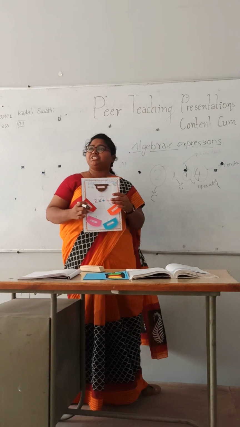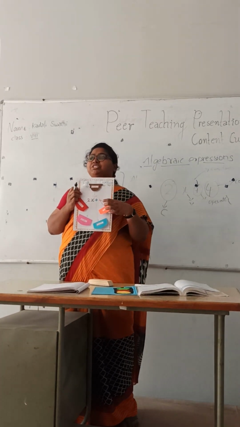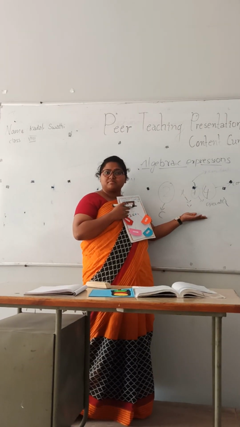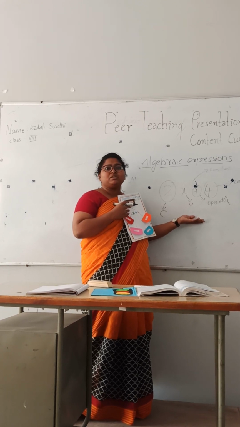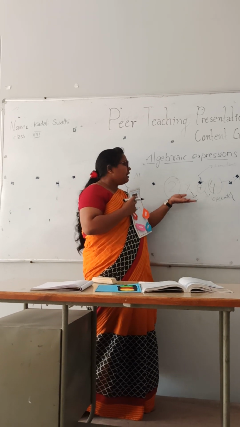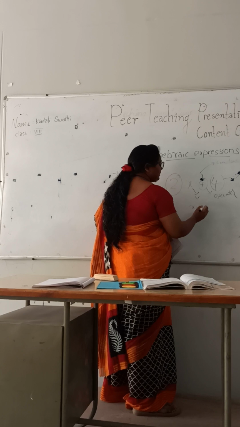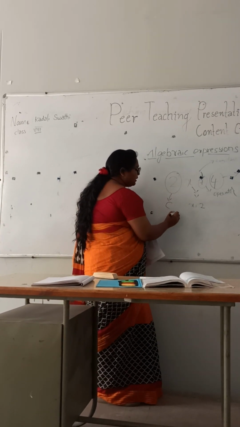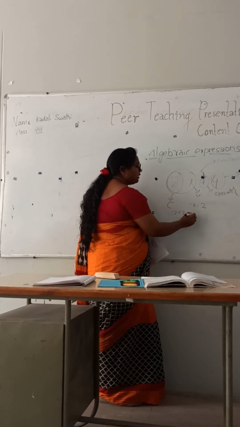Shall I ask you a question from this? In this expression, what is changing? X. Why? Because it is the variable, and if we give any value to that variable, that x value will change. For example, if we give 2 in the place of x, then it will become 2 into 2, plus 4.